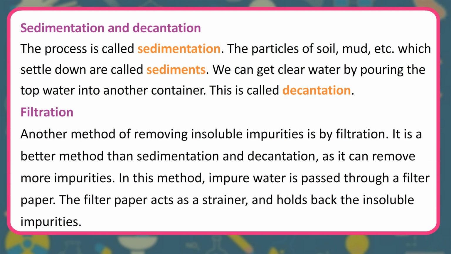Filtration. Another method of removing insoluble impurities is by filtration. It is a better method than sedimentation and decantation as it can remove more impurities. In this method, impure water is passed through a filter paper. The filter paper acts as a strainer and holds back the insoluble impurities.